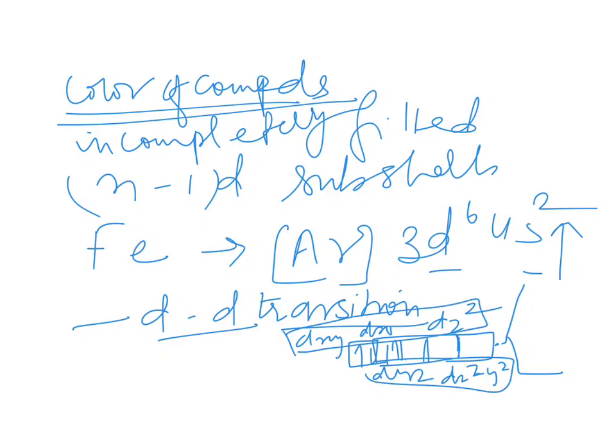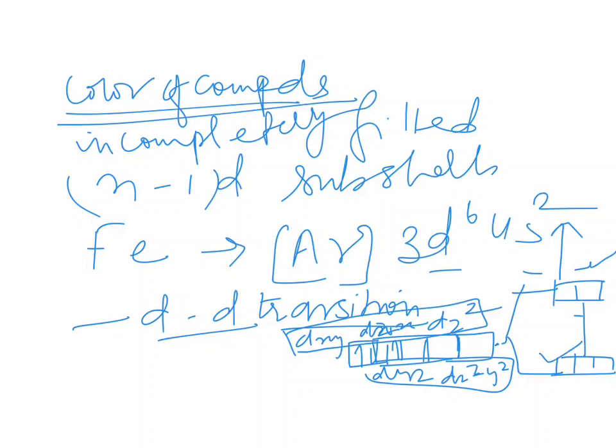When electrons get excited, when they gain energy, the orbitals split into two sets, that is T2g and Eg orbitals. T2g has three, that is dxy, dyz and dzx. And Eg will be dz square and dx square minus y square.